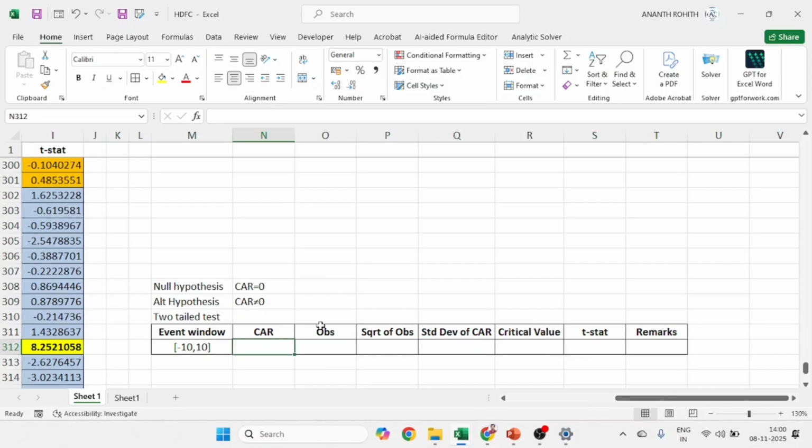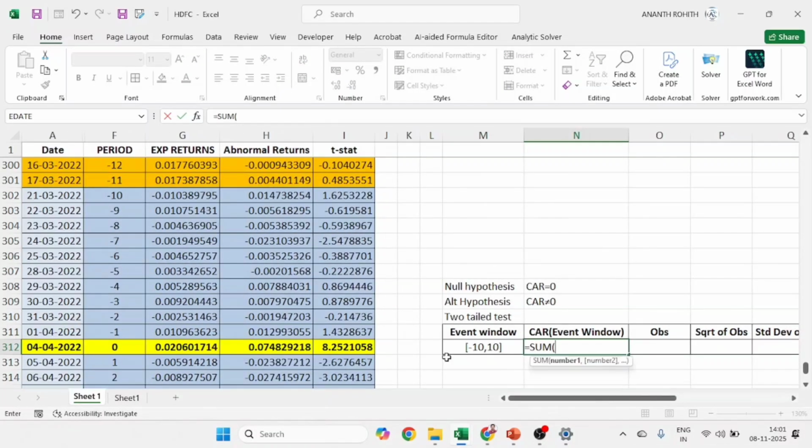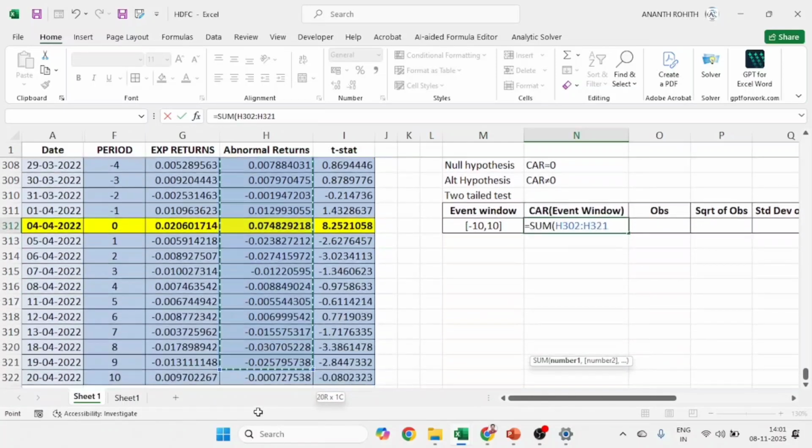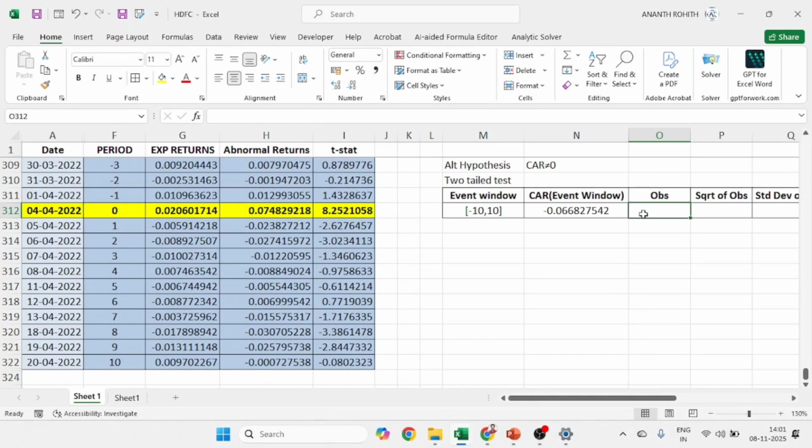Then CAR, cumulative abnormal return. Here, for your understanding, I am writing event window. The cumulative abnormal return for the event window is equal to the sum of whatever abnormal returns are there, that is column H, but for the event window only, that means only the blue color region, including the event day. So 21 observations are there. In total I got -0.066.